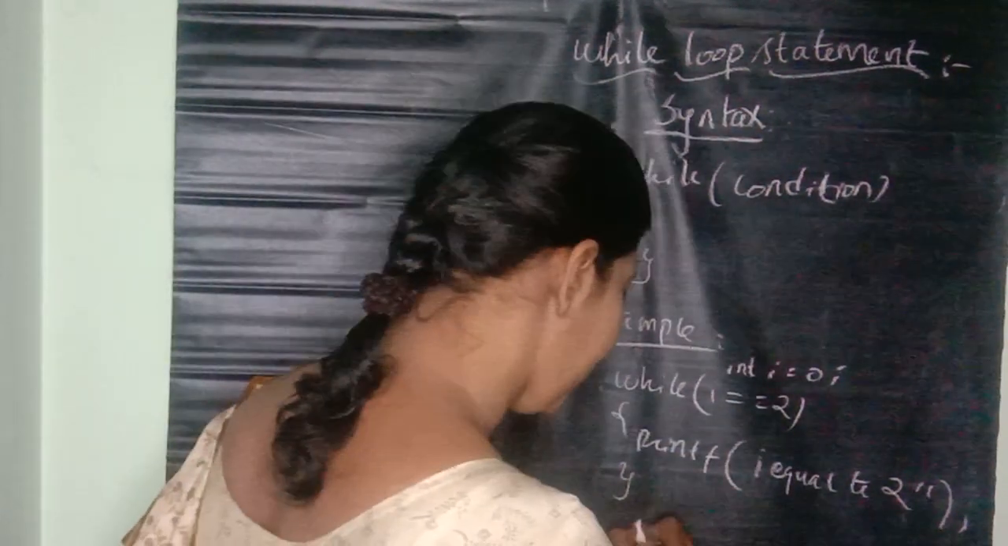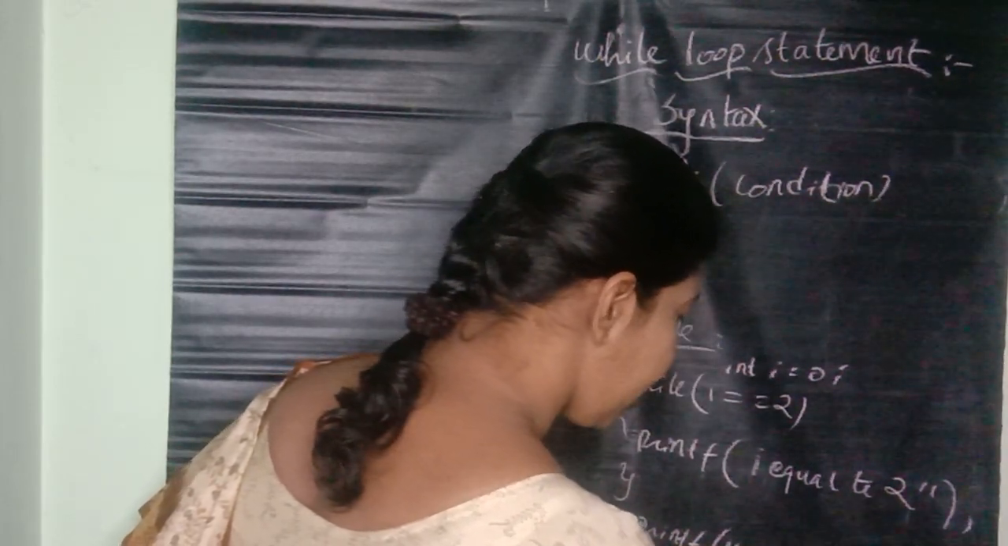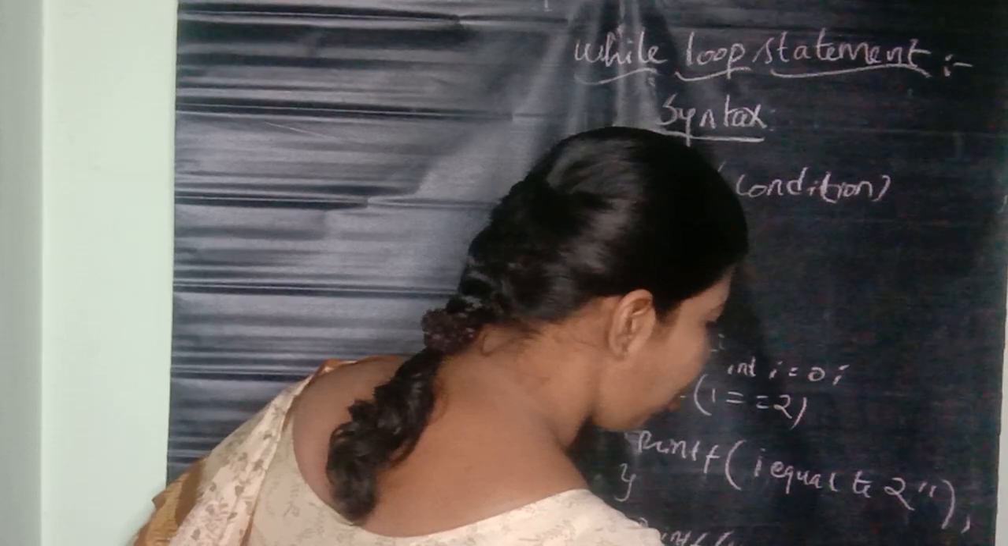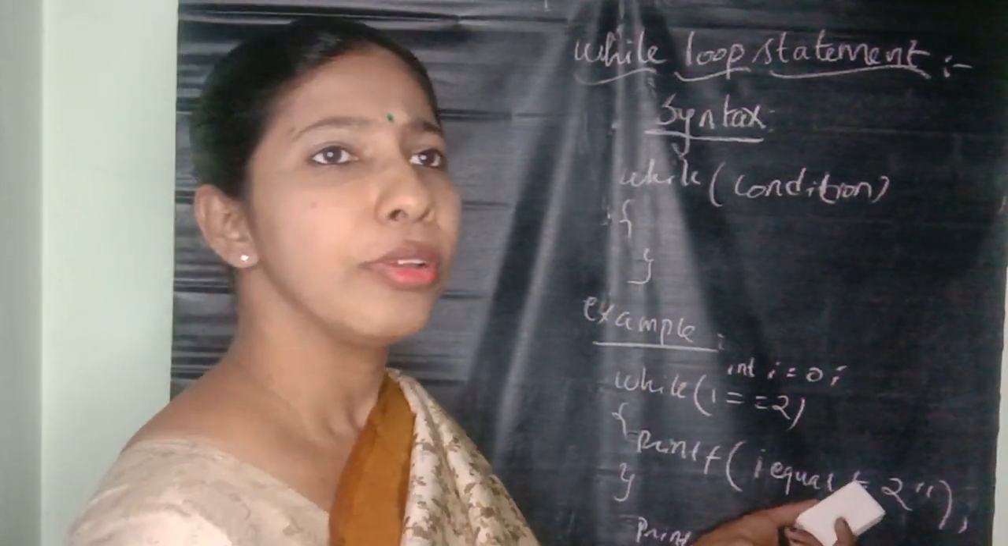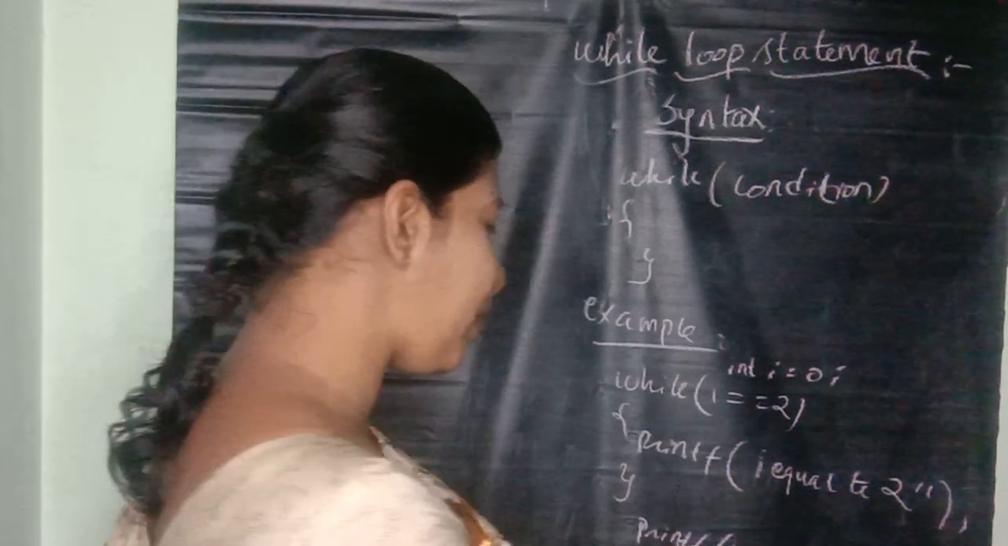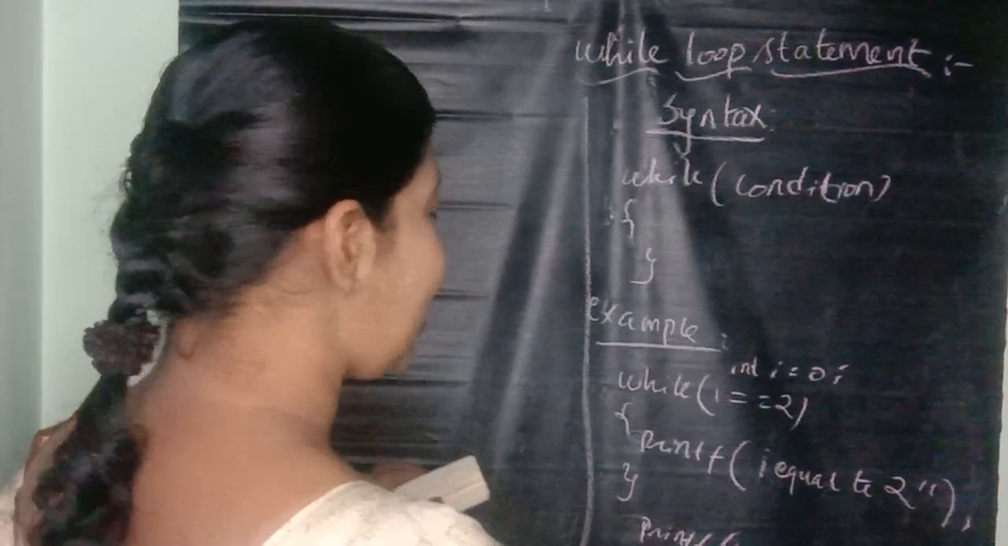It moves on to the statement printf "not satisfied". So what happens? The condition is false, so the not satisfied statement is executed. Okay. Next we will see the do while statement.